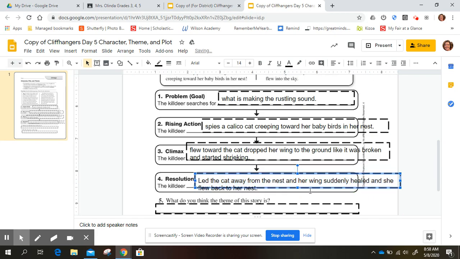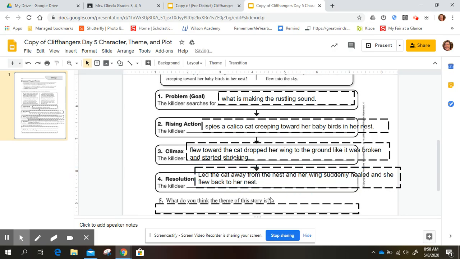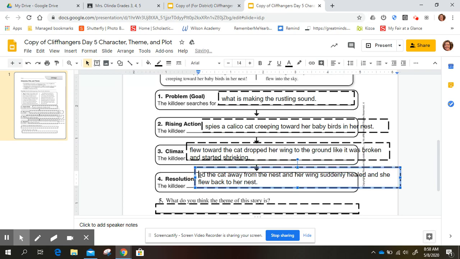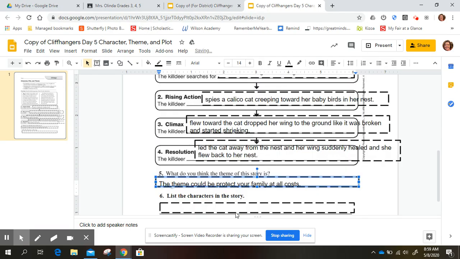And I'll pull that up a little bit like that so we can see the words. Maybe I'll do it a little bit more. There we go. And I don't want that L to be capital since I'm finishing the sentence. So the resolution: the killdeer led the cat away from the nest, and her wings suddenly healed, and she flew back to her nest. What do you think the theme of the story is? So, what was the big idea? You could have quite a few answers here, but one possible answer, the theme could be protect your family at all costs. Another theme could be